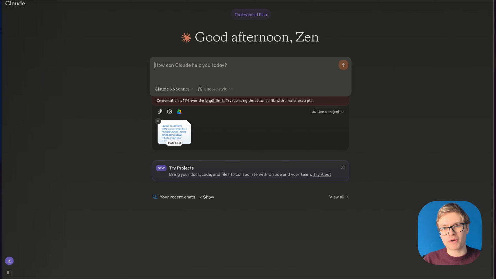Now, some of you who are more familiar with AI development might say, well, why don't we store all of these websites into a database and then extract only the most important information based on the user's question? And you can indeed do this, but I put it to you that it's also very important to not scrape information that you do not need at all. So I'm going to show you how you can extract structured data from these Wikipedia pages to make sure that you don't scrape way more data than you actually need.